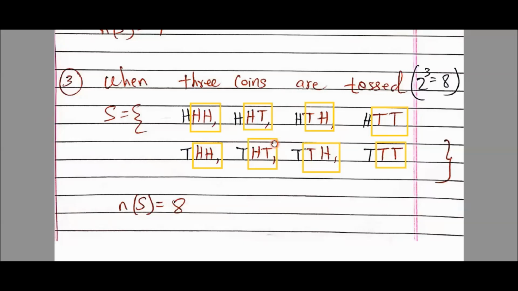No need to rote learn. See, whenever there is a case where 3 coins are tossed, or they can even tell you a coin is tossed 3 times, it means the same. So what to do? First you write, see, can you see this yellow blocks? This yellow is nothing but the sample space when 2 coins are tossed. See this HH, HT, TH, TT.